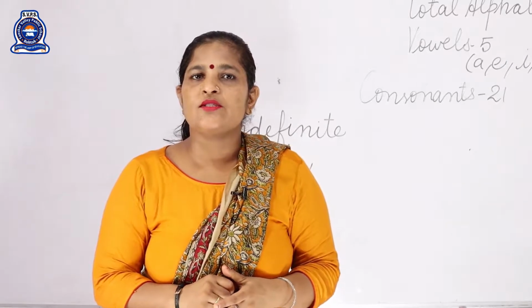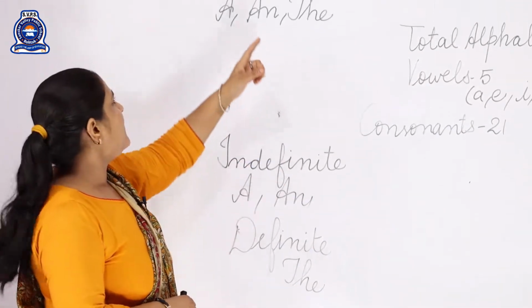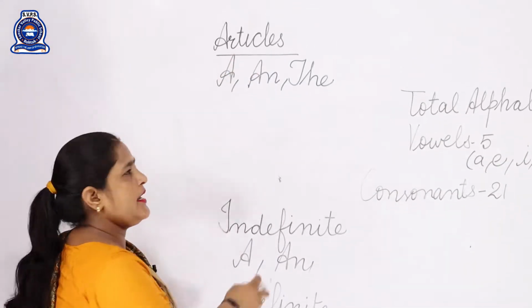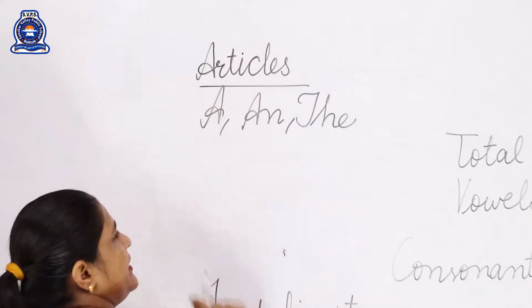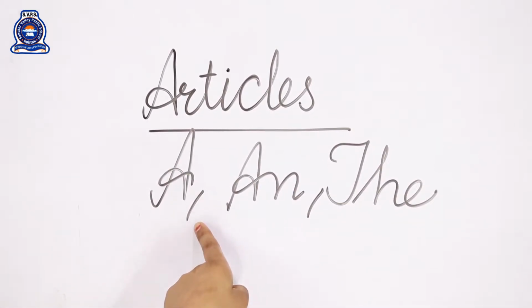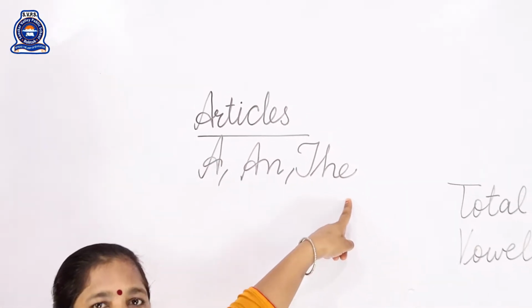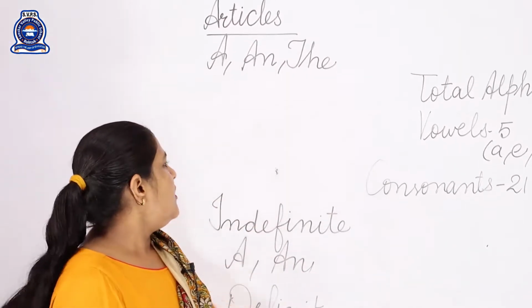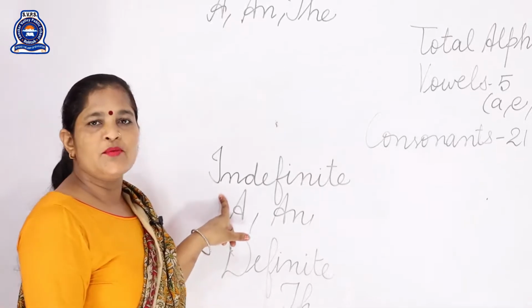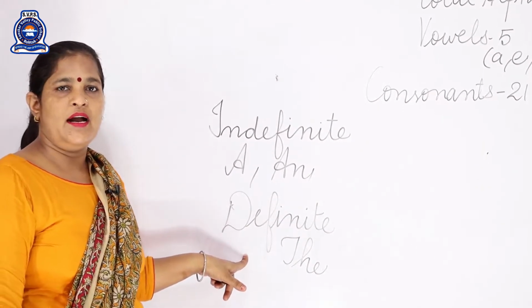So let's start today's topic, beta. It is articles. Do you know the spelling of articles? A-R-T-I-C-L-E-S, articles. And there are three articles in English: a, an and this one is the. You know very well about that? Okay beta. And there are two types of articles in English: indefinite and definite article.